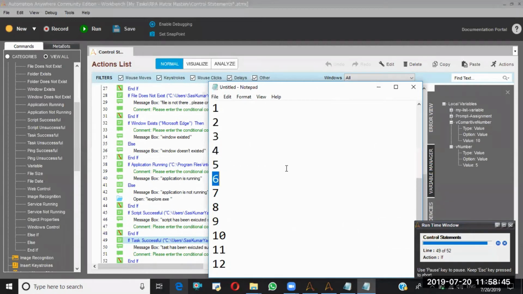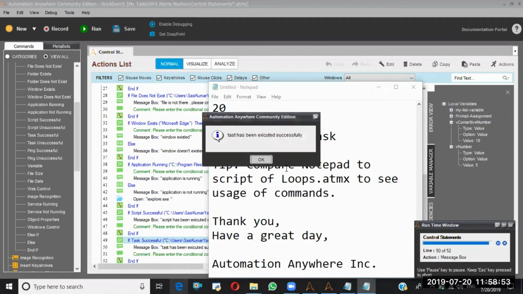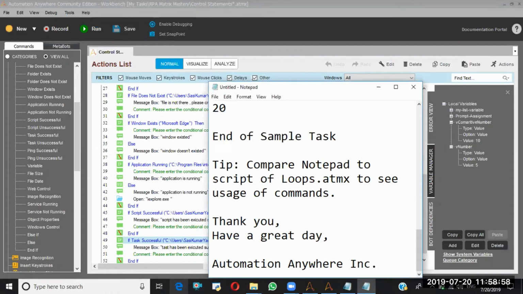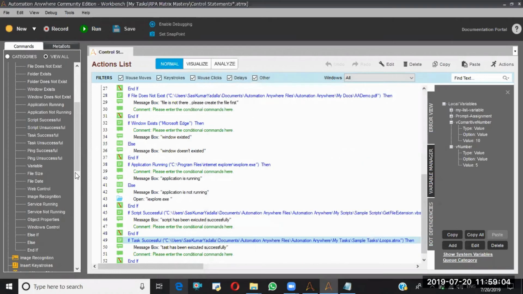It is executing the subtask. See, the task has been executed successfully. So like this, you can verify the subtask status. Don't save. I don't want this one.